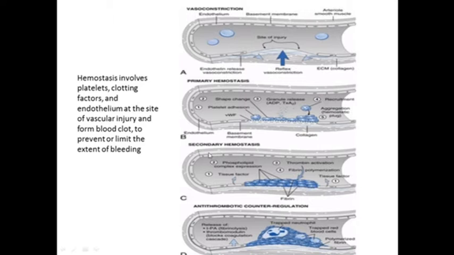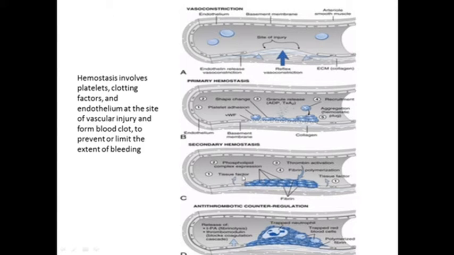Because there is injury to the endothelium also, there is release of tissue factor from the subendothelial surface, mostly stored in smooth muscle cells, endothelium and so on. On one side, platelets are aggregating and limiting the extent of bleeding, and on the other, this tissue factor causes activation of the coagulation pathway.